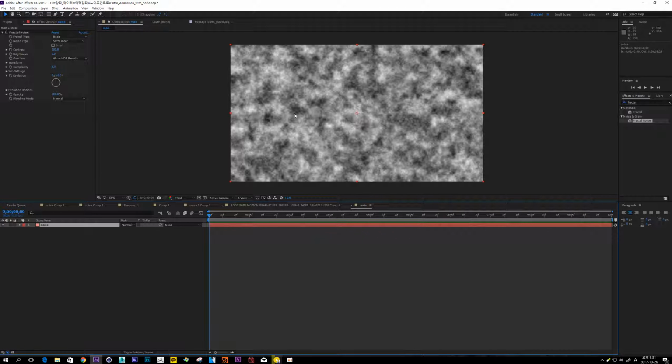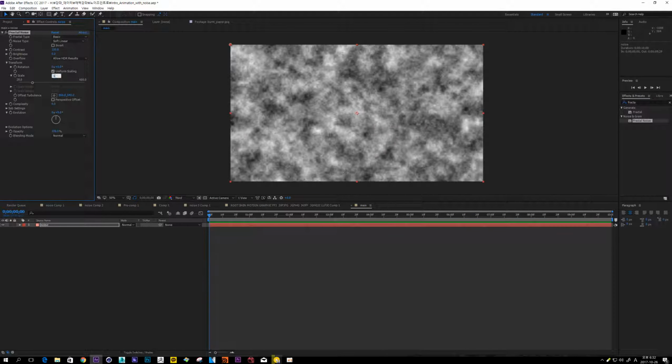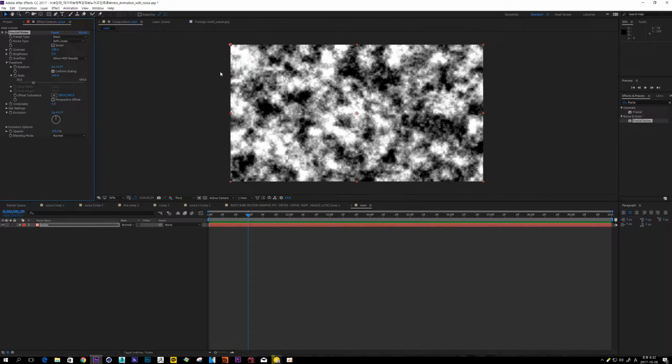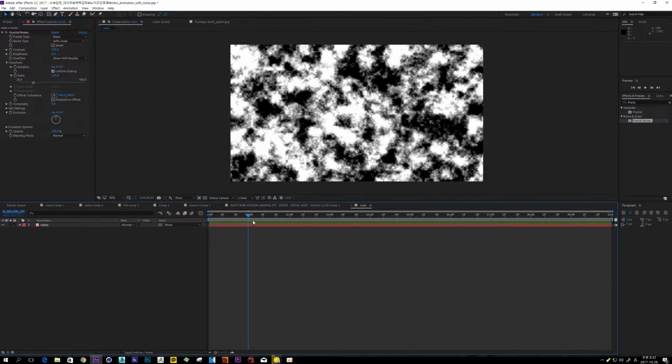I think this noise scale is too small, so in transform tab and scale it up about 150. And I think this black and white boundary is not clear, so increase contrast about 350.